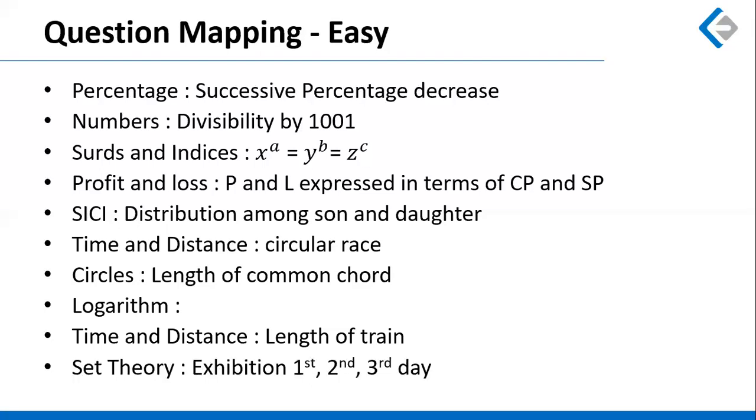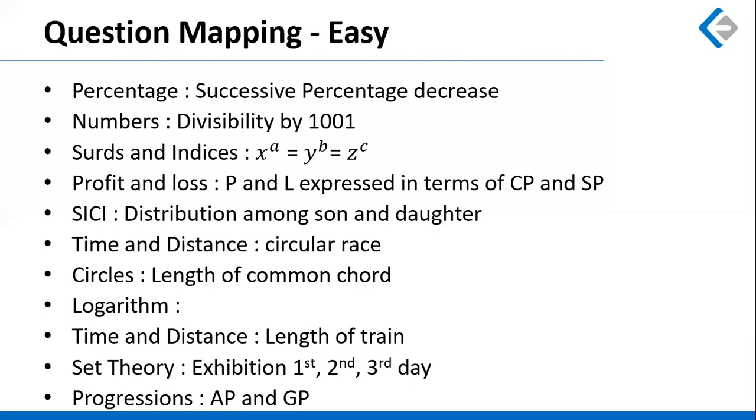Okay. There was a question on set theory where a certain exhibition was held, and the visitors who visited the exhibition on the first day, second day, and third day were given. There were three intersecting sets, or Venn diagrams you can make, and based on that, you have to find out the people who attended the exhibition on consecutive days, which is the first and second days, and the second and third days. So that's again a doable question.